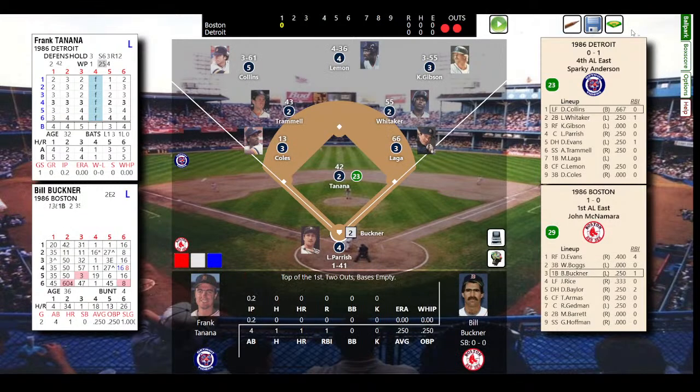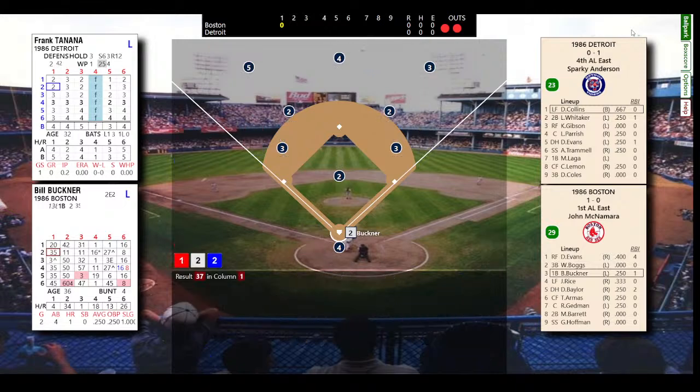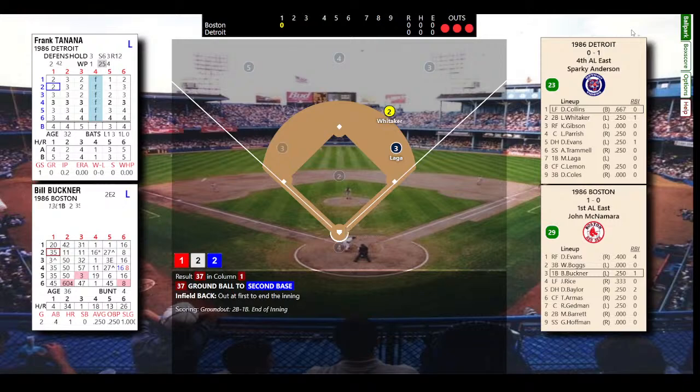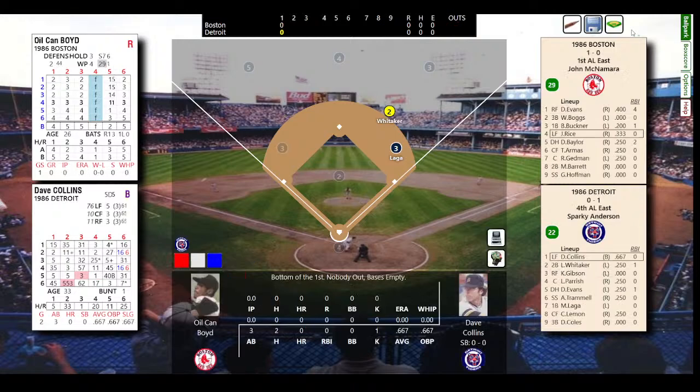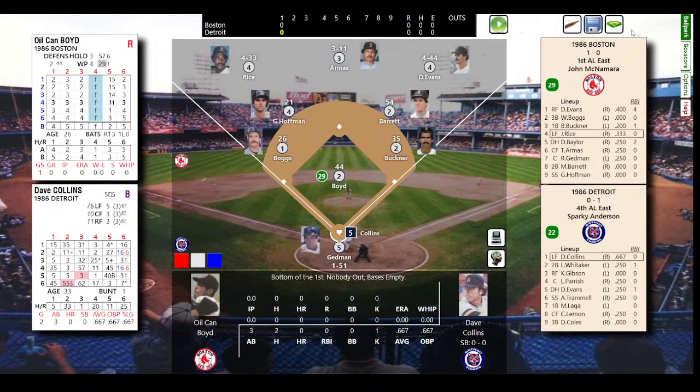1 for 4 yesterday with a home run. Ground ball to Whitaker. I say yesterday, actually it was 2 days ago. 2 days ago in replay. The first game was probably about 2 weeks ago when I played it. So 1, 2, 3 go to the Sox. So Tigers coming up. Oil Can Boyd on the mound.